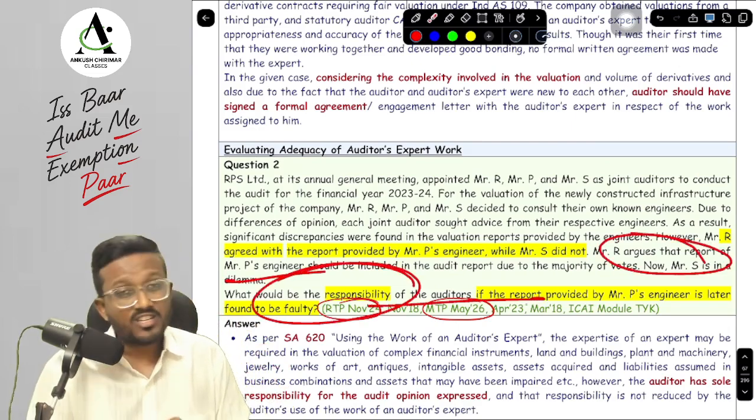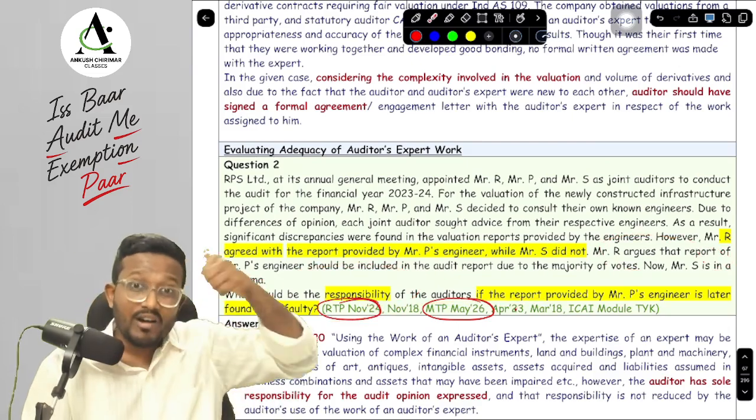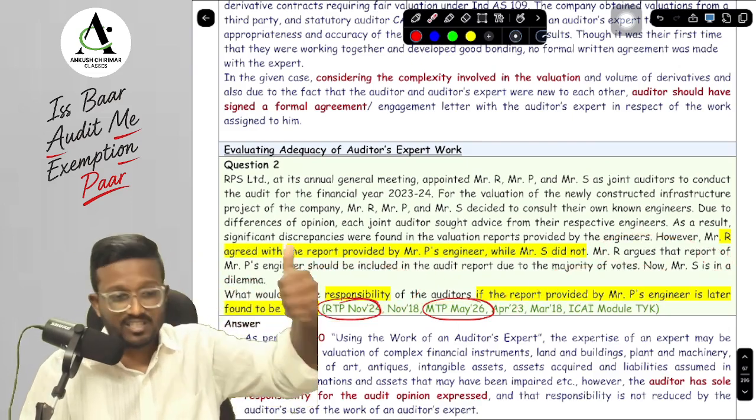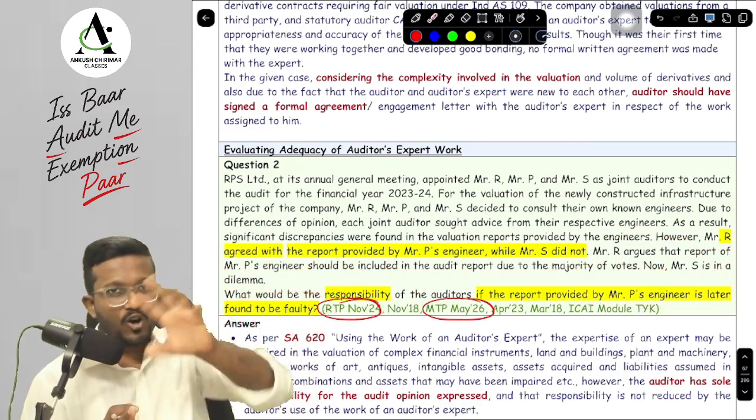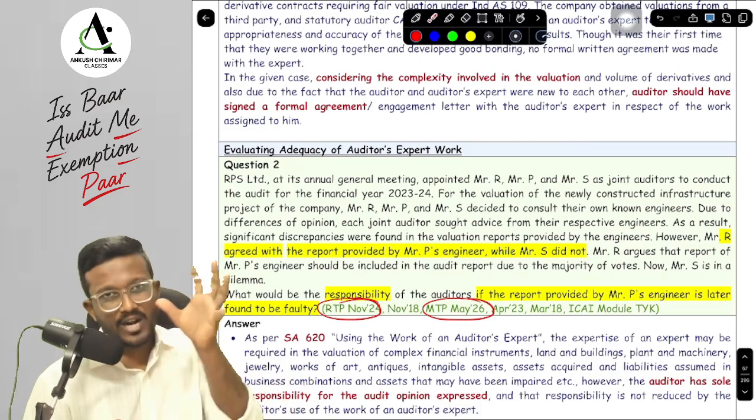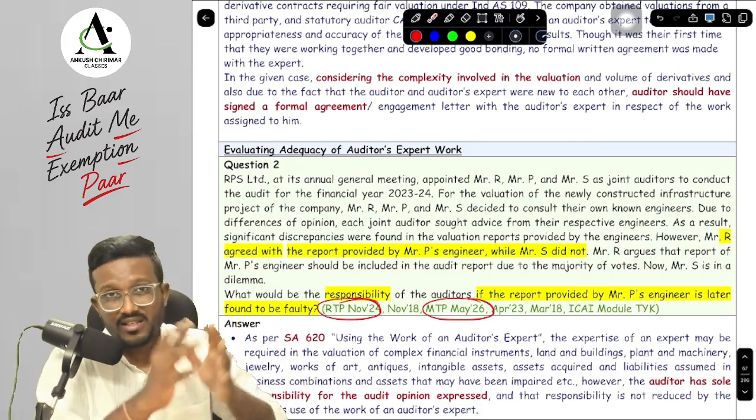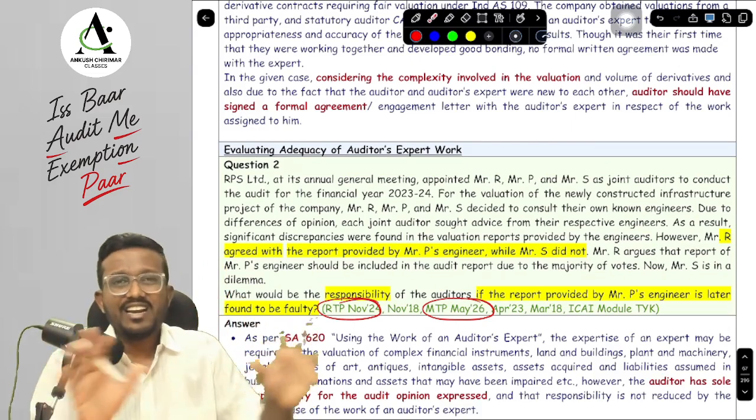Now what would be the responsibility of the auditor? If the report that is provided by Mr. P's engineer, Mr. P's expert report, is found to be faulty, then who would be responsible over here? Now in this particular case, we obviously know, sir, as per SA 299, if there are joint auditors and if there is any disagreement between the matters that are covered in the auditor's report, then they can issue a separate opinion.